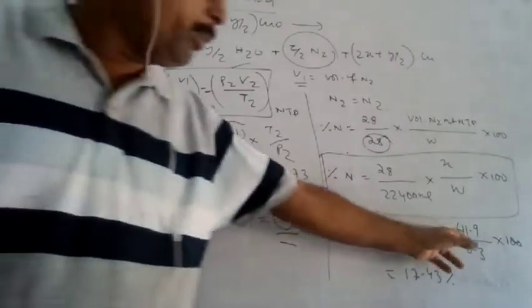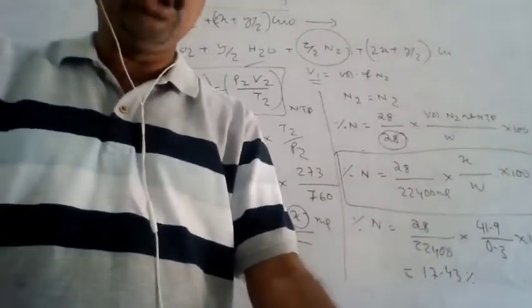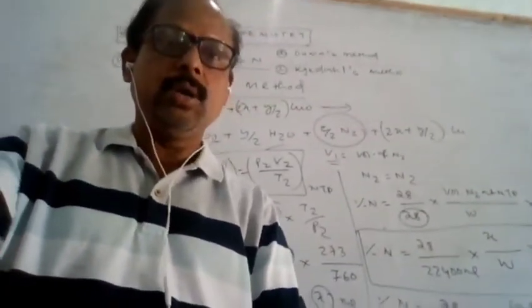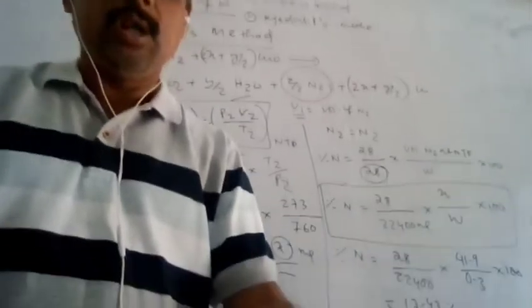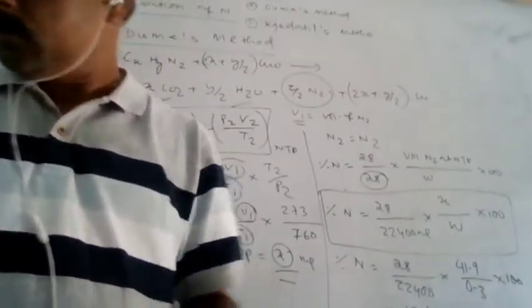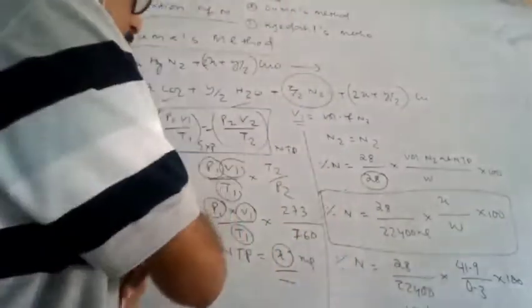If the NTP volume is not given, you can also convert.